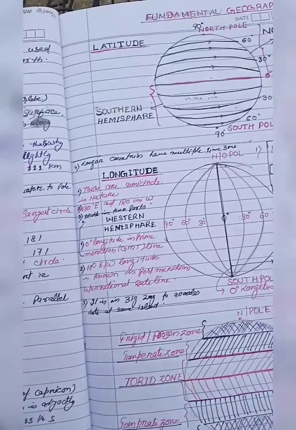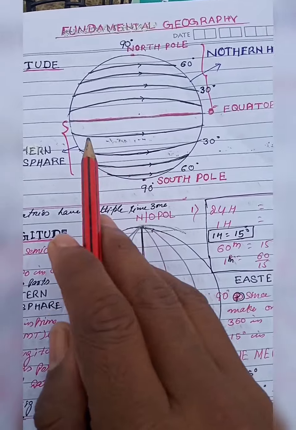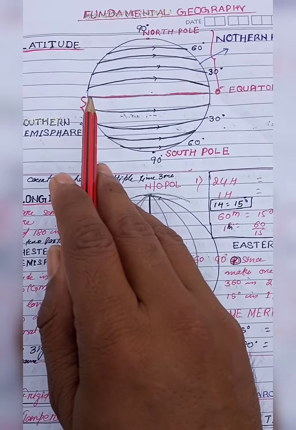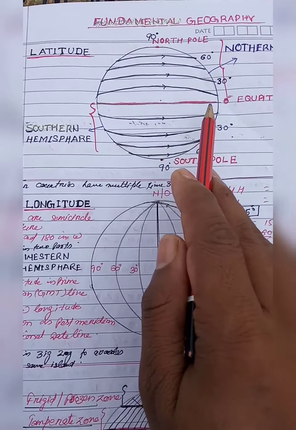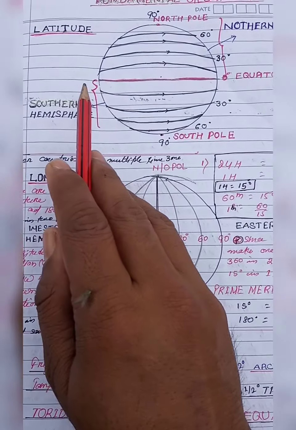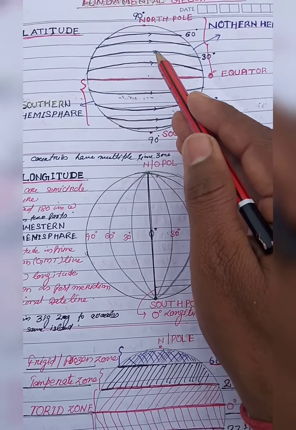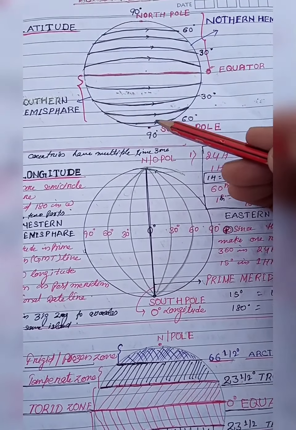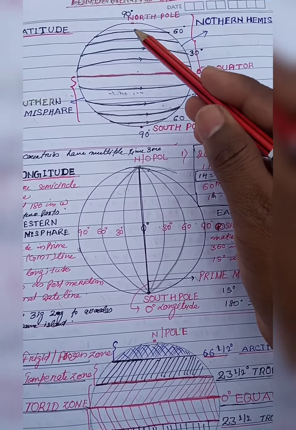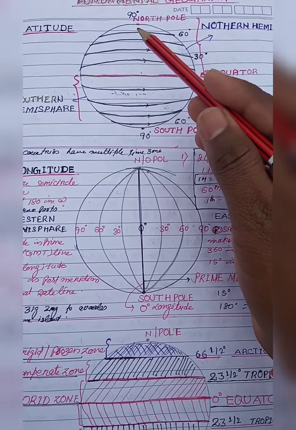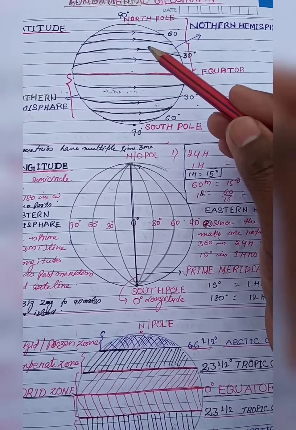Now come to the diagram part. As you know, this is the equator. Of course, the center latitude, the equator, this circle will be slightly higher than any of these if we go either towards the north or towards the south. And if we come towards both of the poles, there is no circle but only two dots.